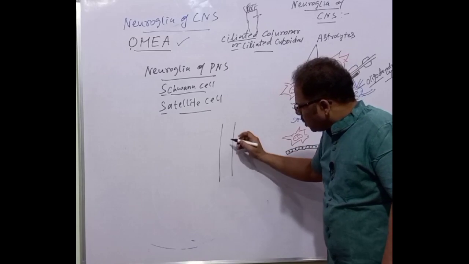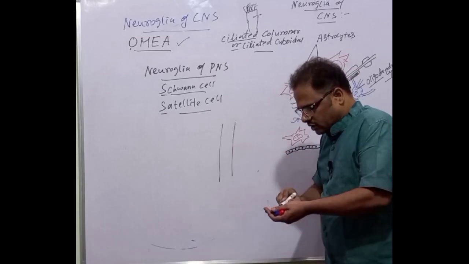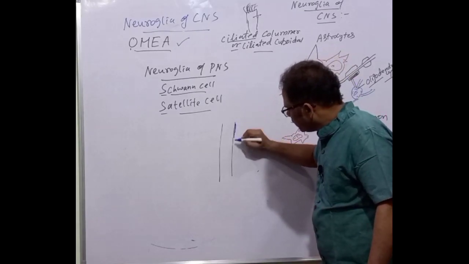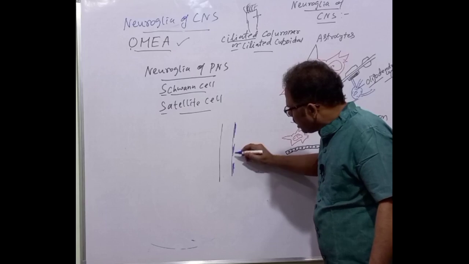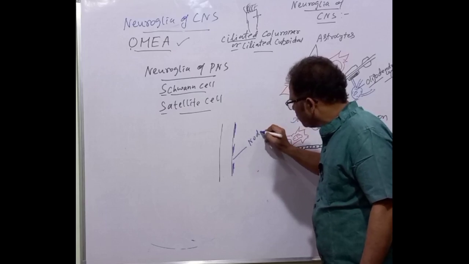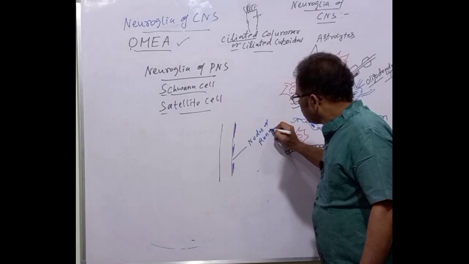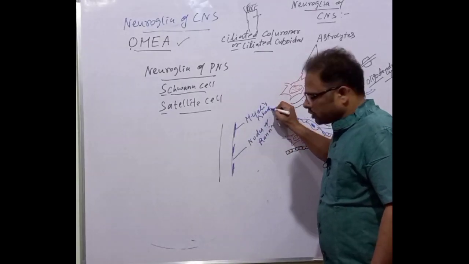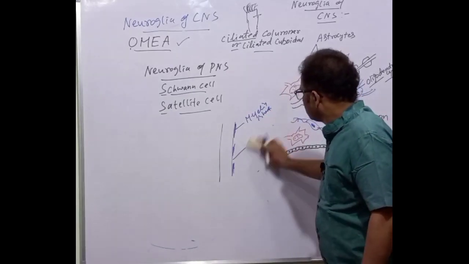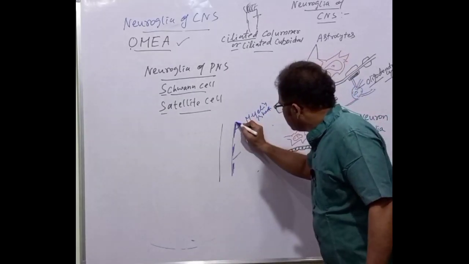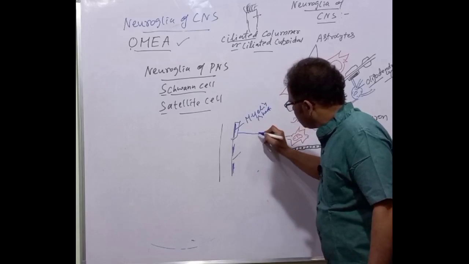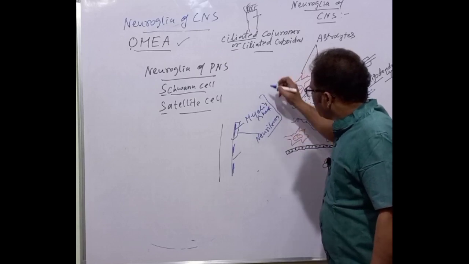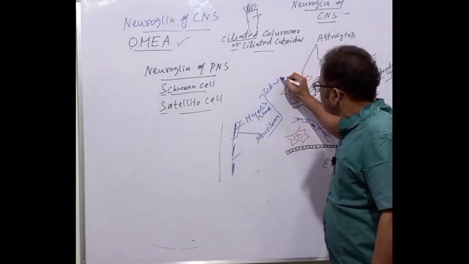Here is the axon and here is the myelin sheath, isn't it? And here are the nodes of Ranvier, and this is the myelin sheath. And outside the myelin sheath, what is the outermost structure present? The neurilemma. The neurilemma and myelin sheath put together are called a Schwann cell.